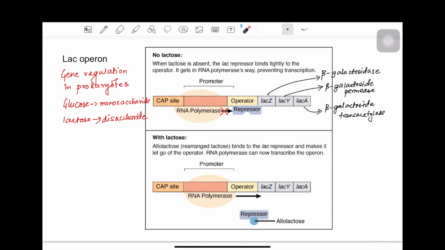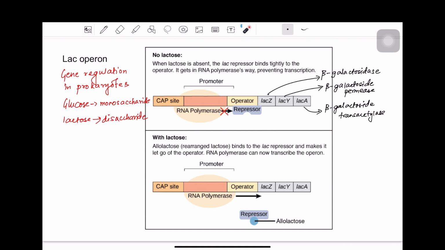Now, as I mentioned, that bacteria will not like to metabolize lactose when glucose is present. Why? Because glucose is simply readily available energy, and it does not have to break down glucose into any simpler compound or any simpler component. So therefore, when glucose is present, bacteria will not likely metabolize lactose. Right?